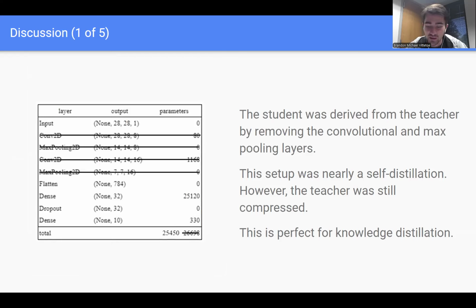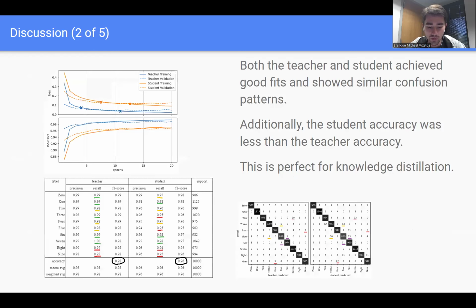The student was derived from the teacher by removing the convolutional and max pooling layers. And this setup is merely a self-distillation, which is when the student and the teacher are the same, while still compressing the teacher, which is perfect for knowledge distillation. Additionally, both achieved good fits and showed similar confusion patterns, while the teacher performed better than the student, which is also perfect for knowledge distillation.